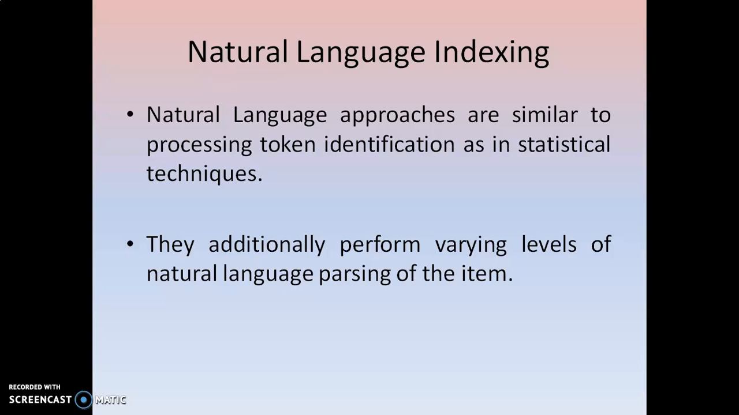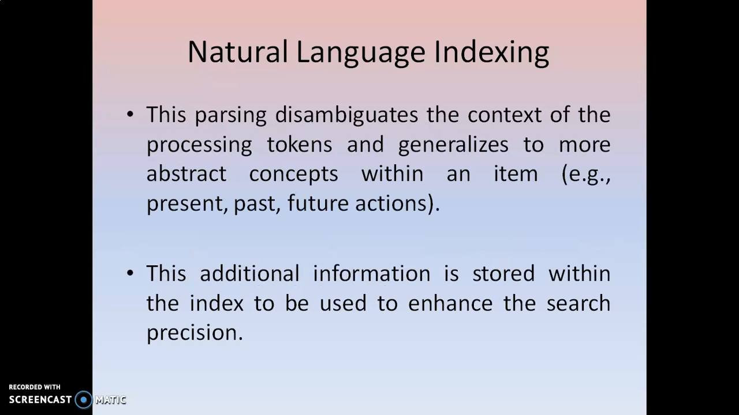Natural language approaches are similar to statistical indexing techniques, but they additionally perform varying levels of natural language parsing. One difference between natural language processing indexing and statistical indexing is that natural language uses parsing techniques, whereas statistical indexing does not. This parsing disambiguates the context of the processed items and generalizes to more abstract concepts within the item. It removes the ambiguity in the context of the processed items and can generalize each and every item.